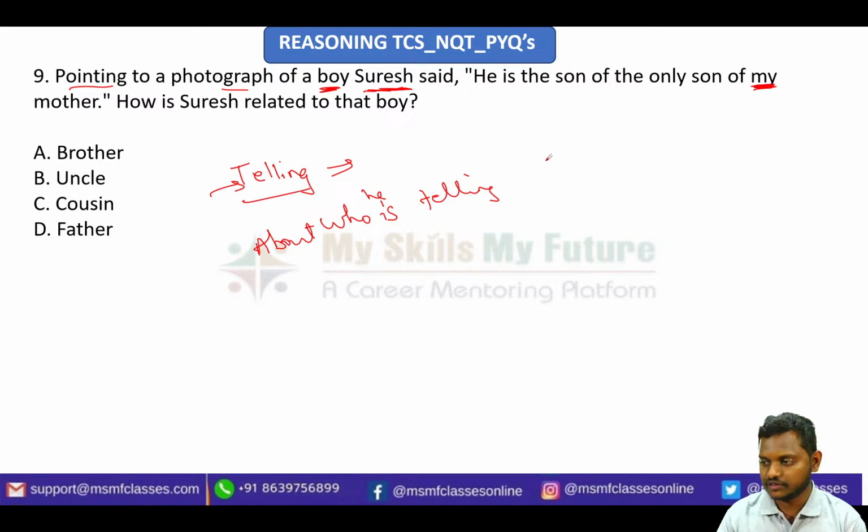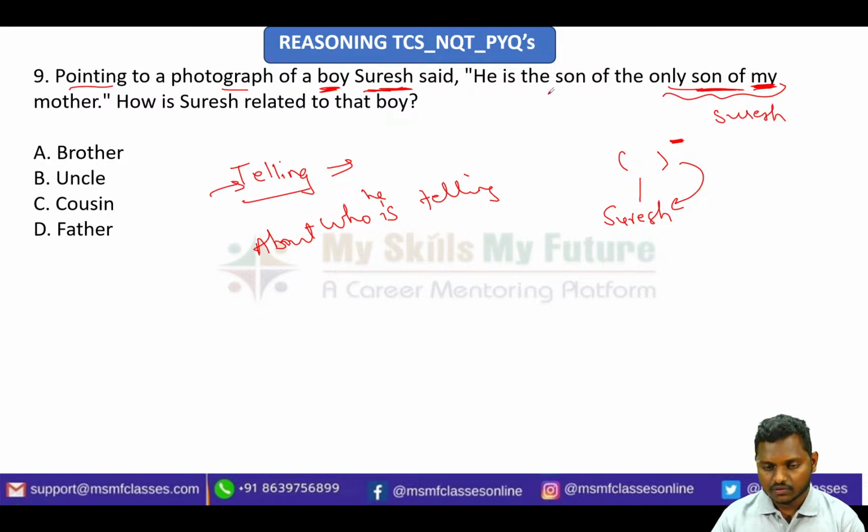"My" indicates Suresh, so start solving the question from "my". Suppose I take Suresh here. Suresh's mother means the upward generation, so here there is a mother. Next, coming backwards, the son of Suresh's mother. The only son of Suresh's mother is he himself, so up to here the entire part is Suresh only.